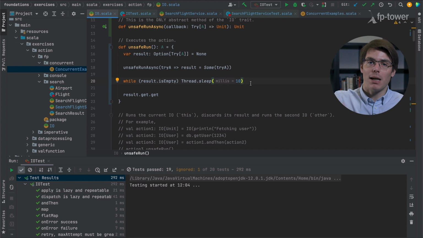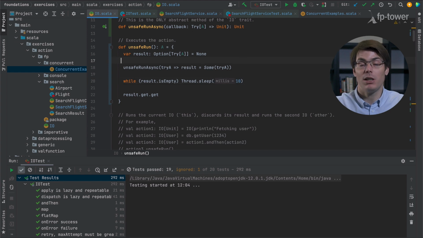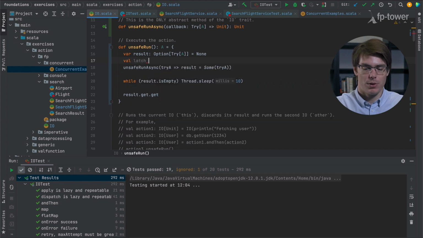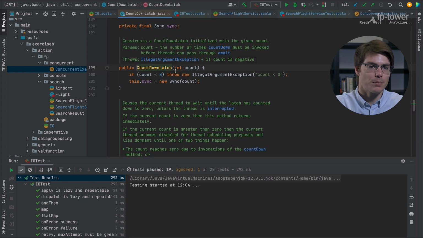Now, instead of doing many small sleeps, there is a slightly more efficient implementation based on concurrent data structures. To be honest, I would not have known about it if I hadn't checked the source code of Cats Effect. This is called a CountDownLatch. It's part of the Java library. So you can create a CountDownLatch, and let's have a look at the documentation.